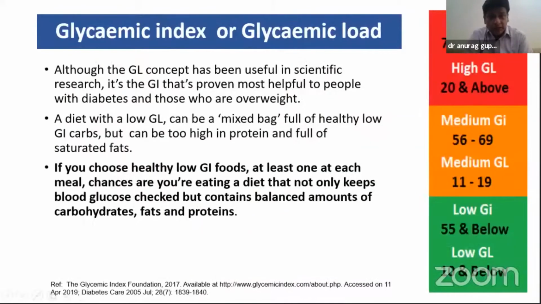So this is the green area which we are showing, that patients with a diet of low glycemic index or glycemic load is best. If you choose healthy low glycemic index food, at least one at each meal, chances are that you are eating a diet that not only keeps blood glucose levels in check but contains balanced amounts of carbohydrates, fats, and proteins.